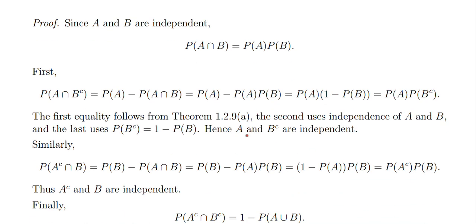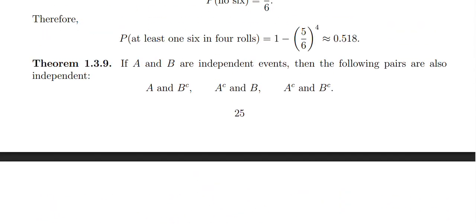A intersection B complement, we write as probability of A minus probability of A intersection B, and we move ahead. And similarly for A complement intersection B, we write this. Yeah, A complement and B. Got it.